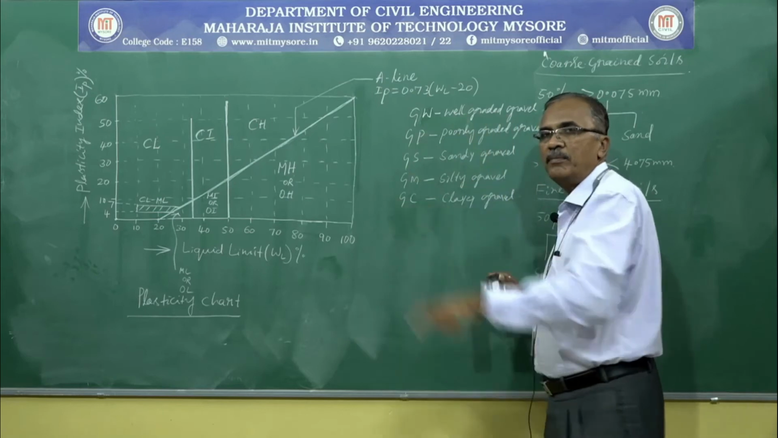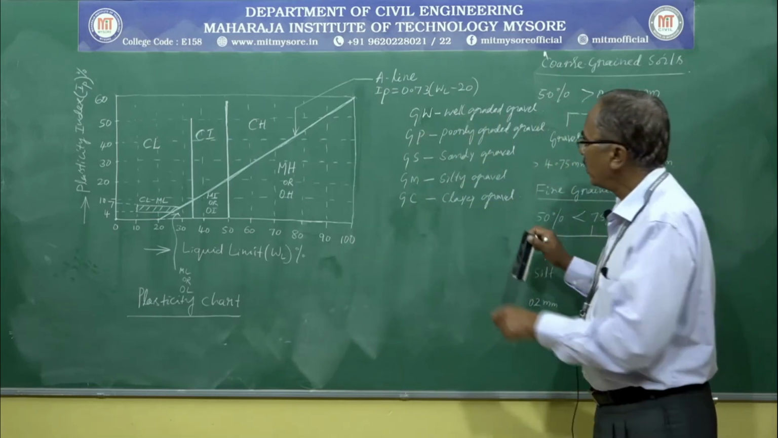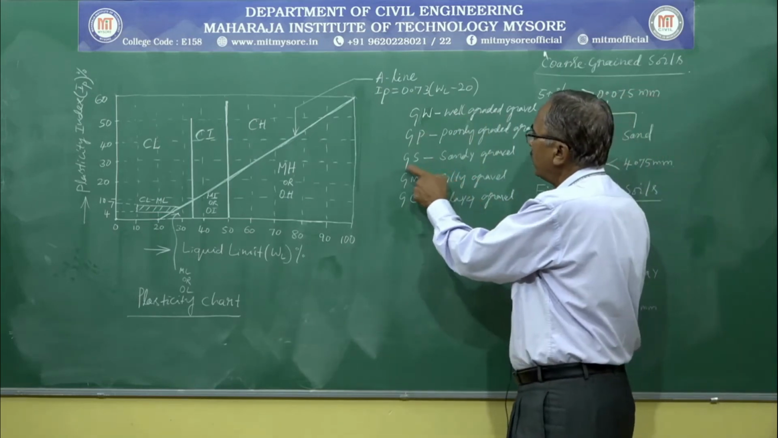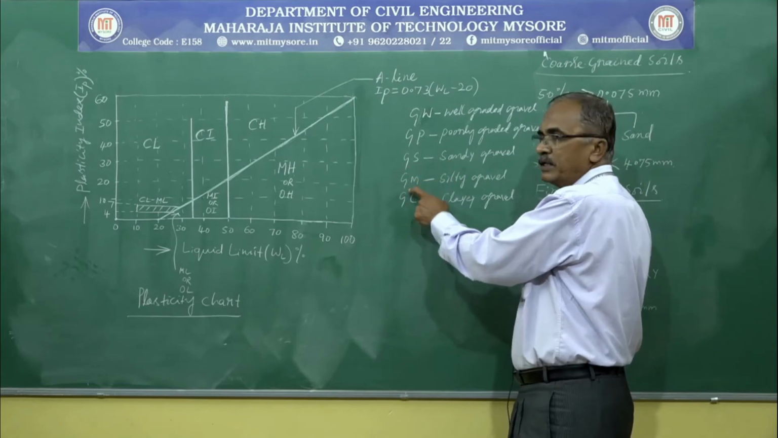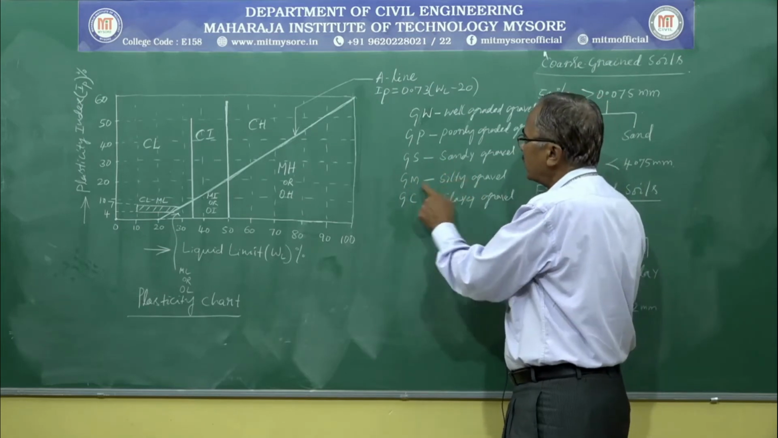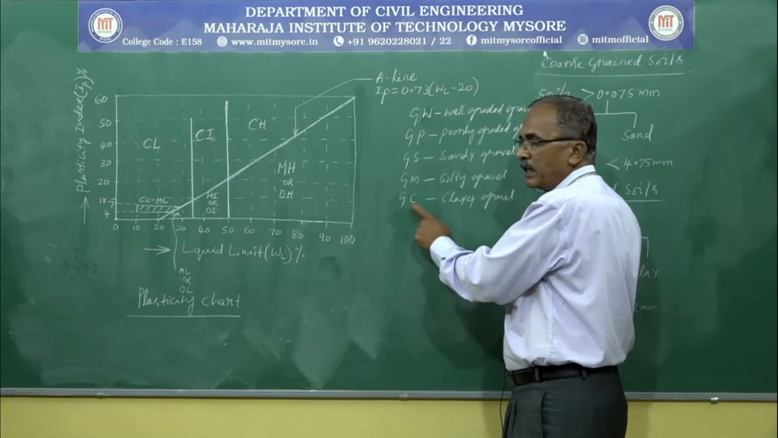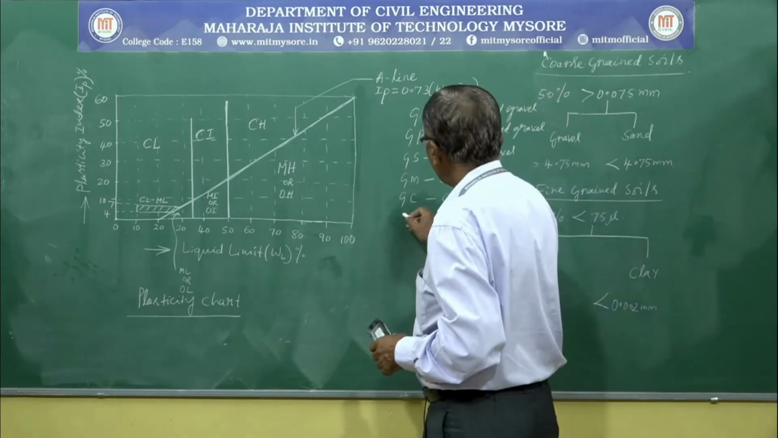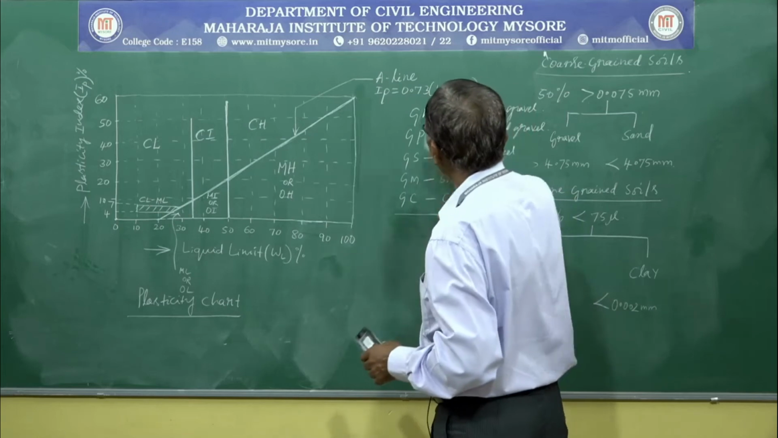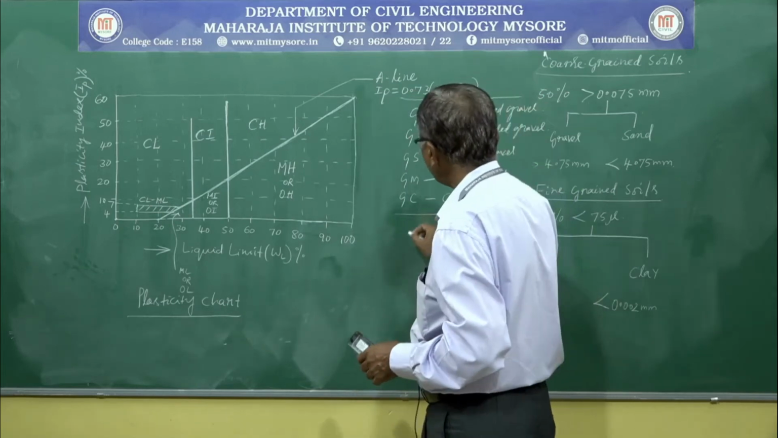If there is a considerable amount of sand, then it is called sandy gravel, and if there is silt, it is called silty gravel. Likewise, it is clayey gravel. In the same way, we can classify soil and grade.